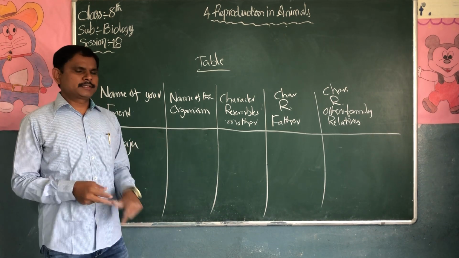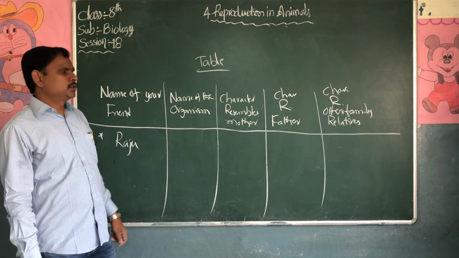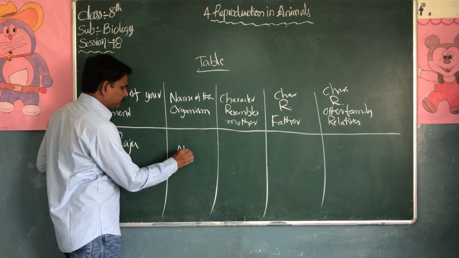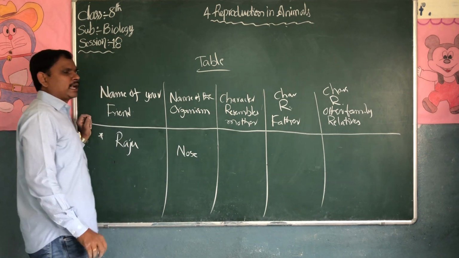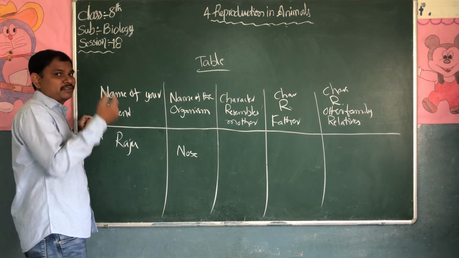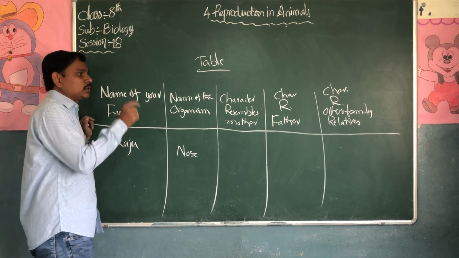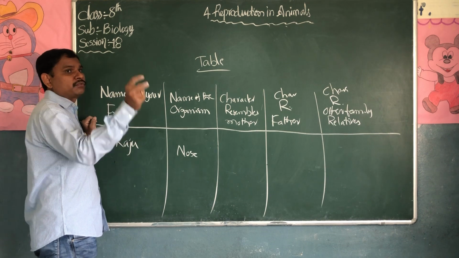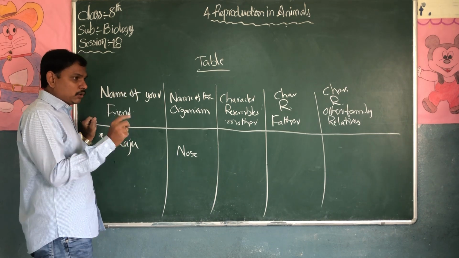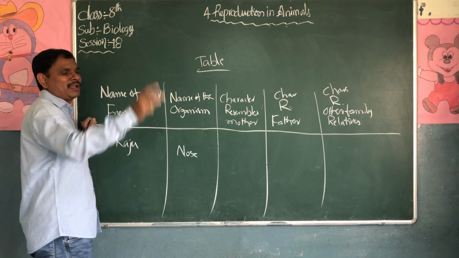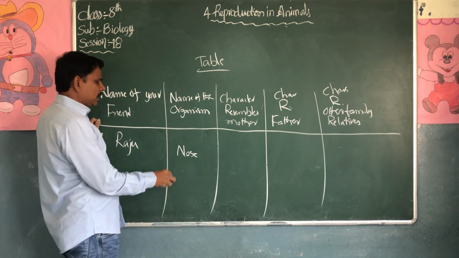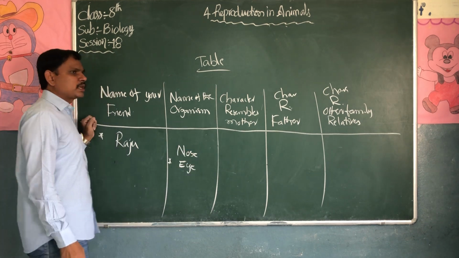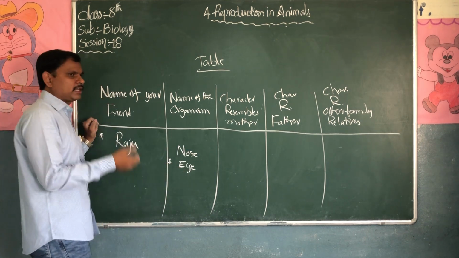Name of the organs: what organs resemble? For example, the nose. Similar characters, similar structure. Your nose looks like your mother's, or your father's, or your relatives' or other family members'. And some students' eyes: most of the students' eyes have the same structure, they are black color.